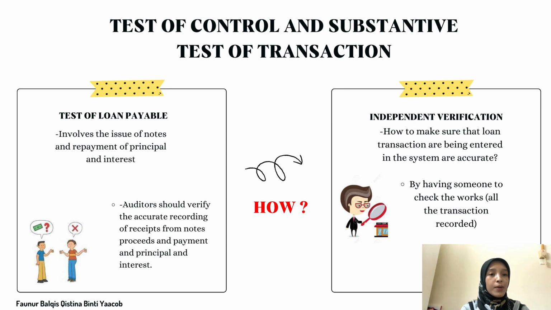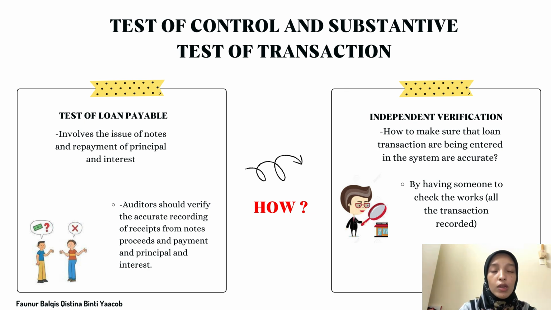For test of control, we want to test whether our client records the amount for loan payable accurately or not. So how do we make sure that the loan transactions being entered in the system are accurate?